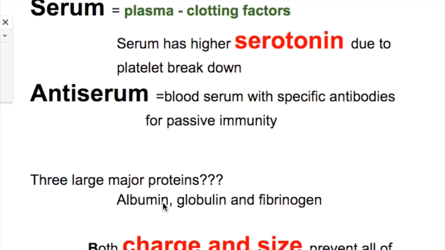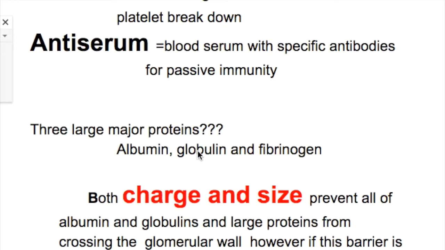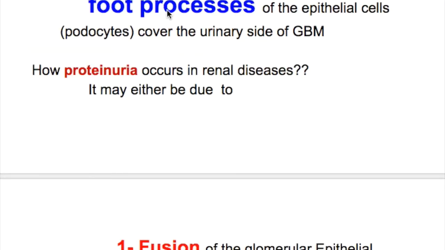What are the three major classes of proteins? Albumin, globulin, and fibrinogen. Both charge and size prevent all of the albumin and globulins and large proteins from crossing the glomerular wall. However, if this barrier is disrupted, plasma proteins enter the urine. Normally, the glomerular basement membrane traps most large proteins, and foot processes of the epithelial cells, or podocytes, cover the urinary side of the glomerular basement membrane.